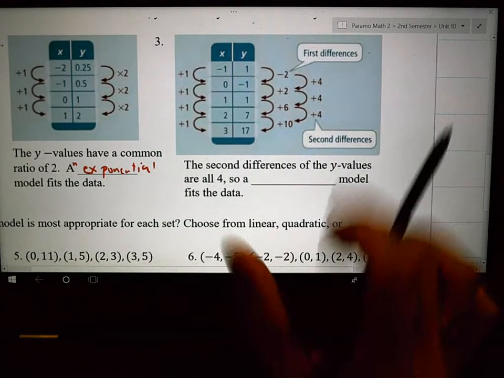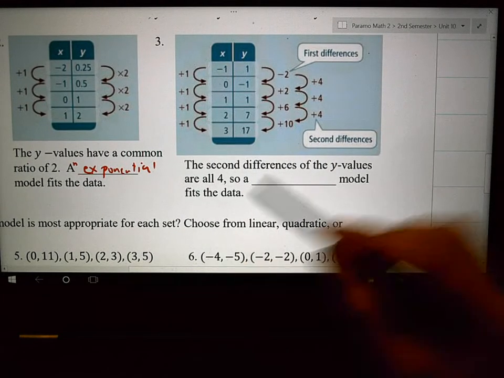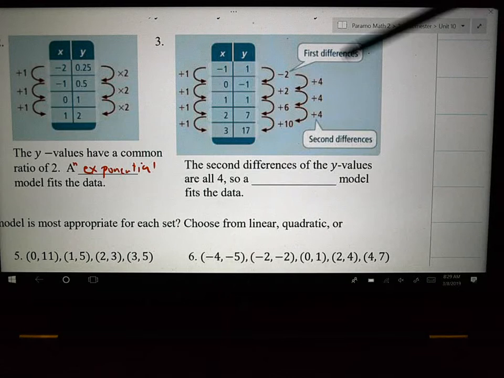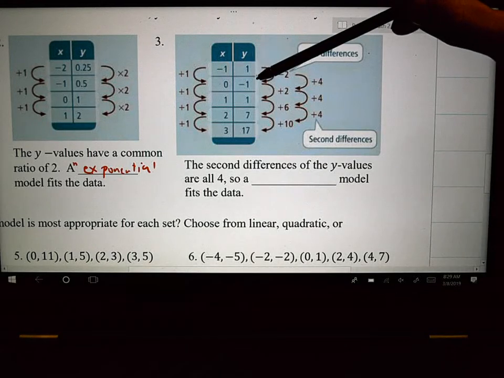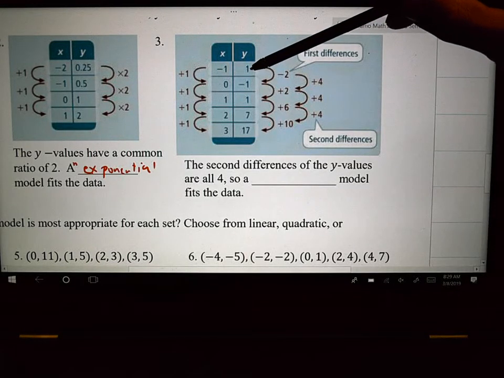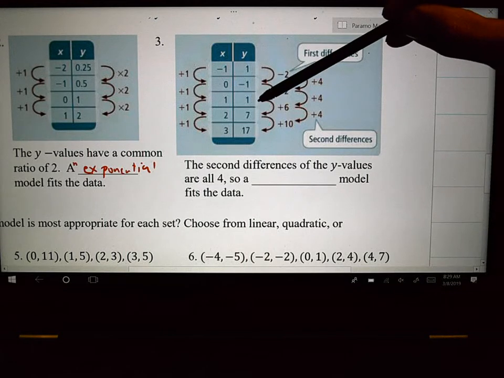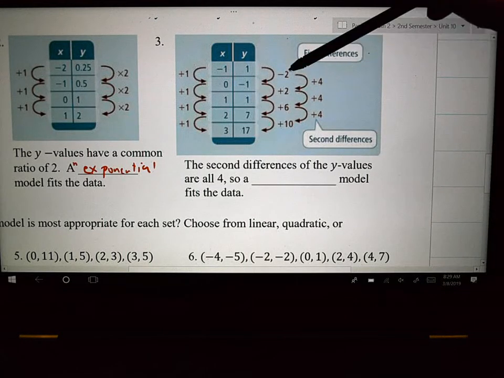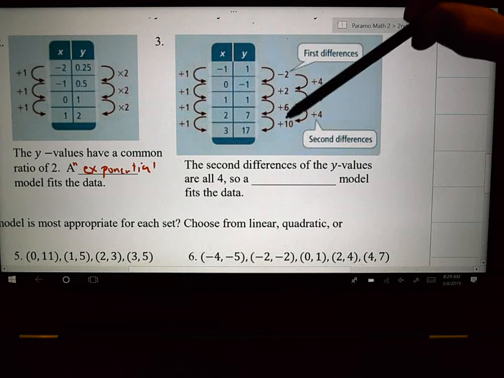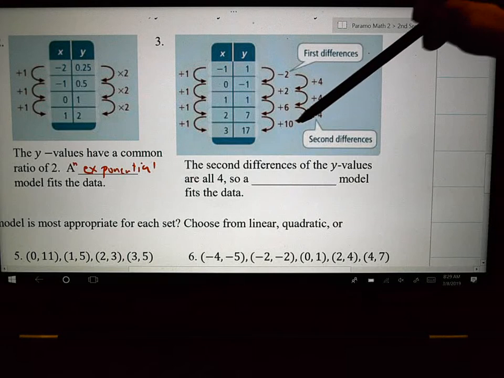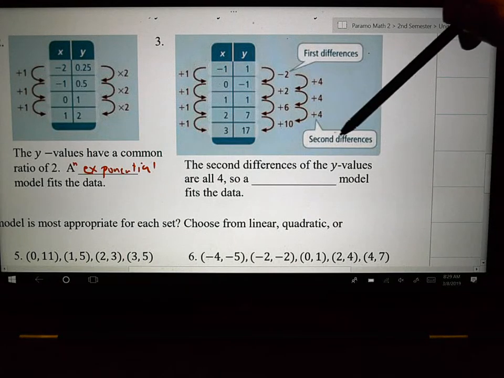The second differences of the y values are all 4. Second differences, if you were wondering what the heck the second difference is, if you go, I subtracted 2, then we added 2, then we added 6, then we added 10, and you notice that there's not a pattern there. But you then look at these numbers and say, if I'm adding 4 and adding 4 and adding 4, that's called a second difference.